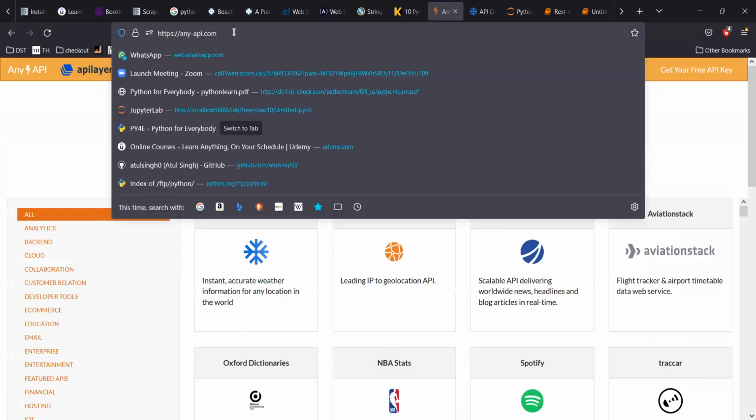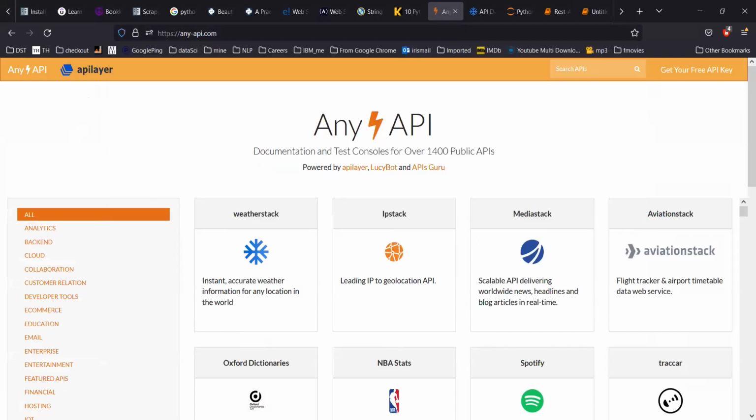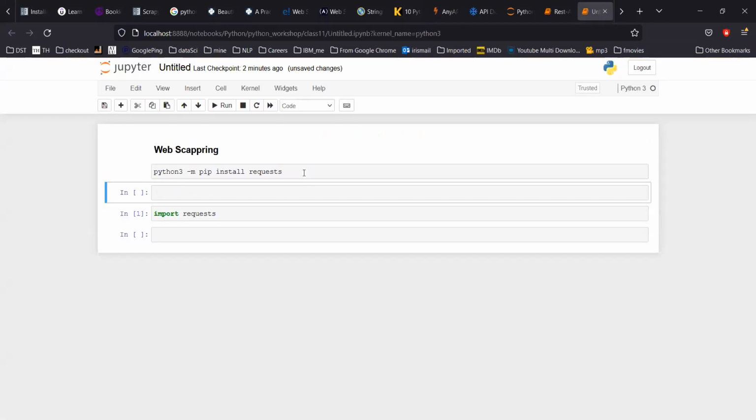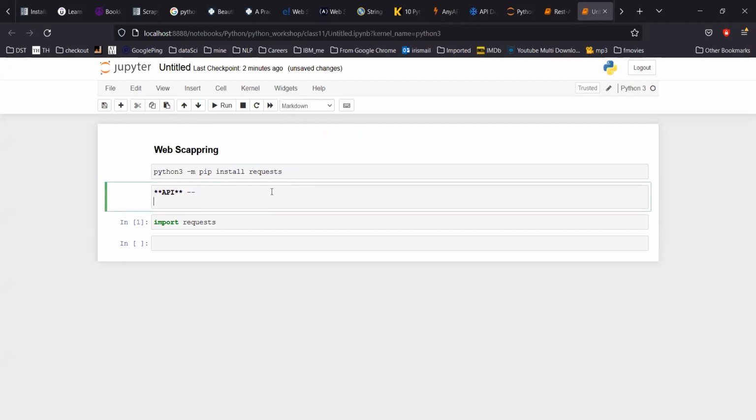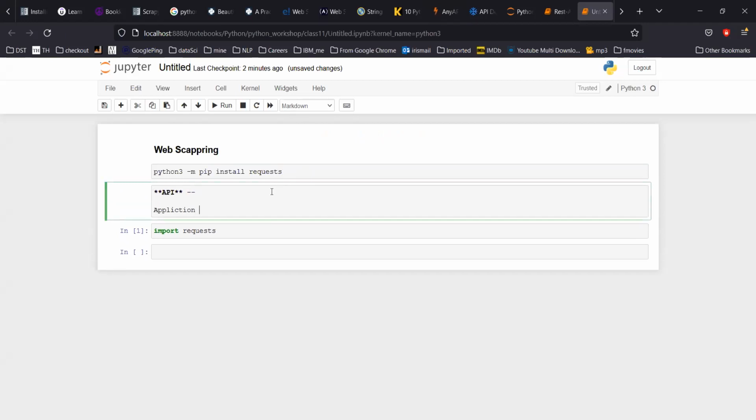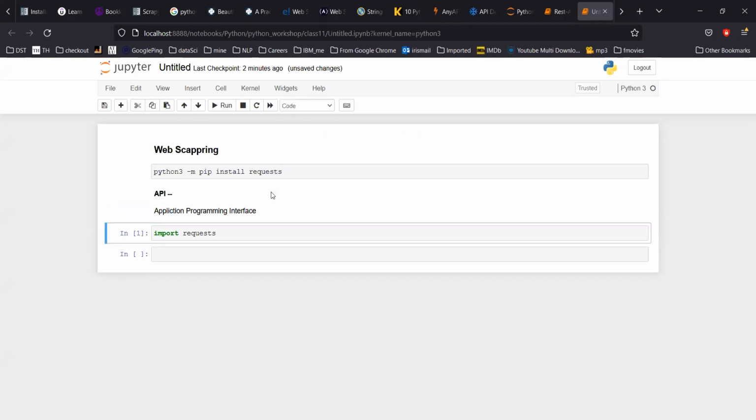This is one link, and this is called an API. Now what an API is, let's explain right now. API is nothing but, in simple terms, application programming interface.